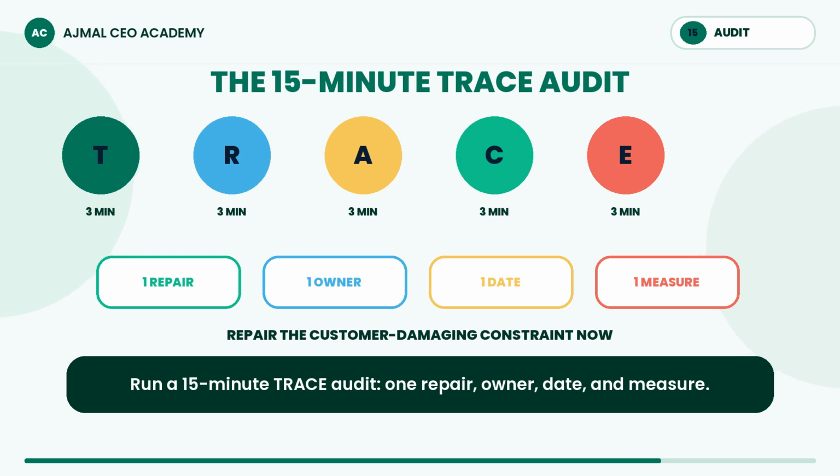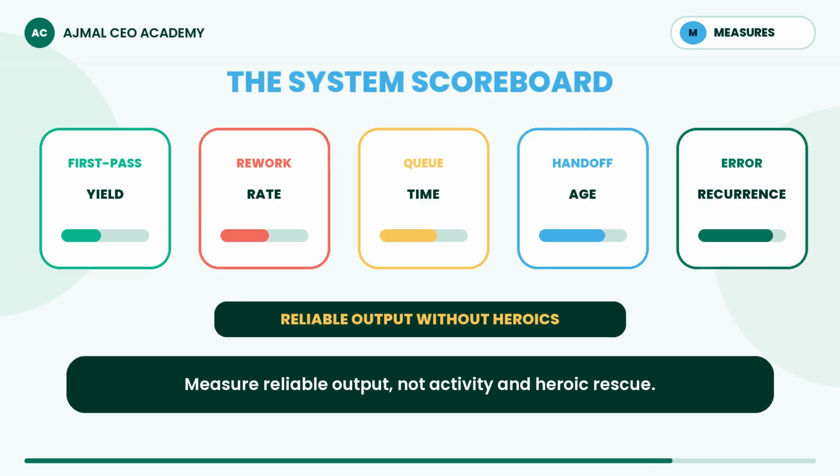Repair today's customer damaging constraint. Measure first pass yield, rework, queue time, handoff age, and error recurrence. Track reliable output without heroic rescue, not activity hiding repeated failure.